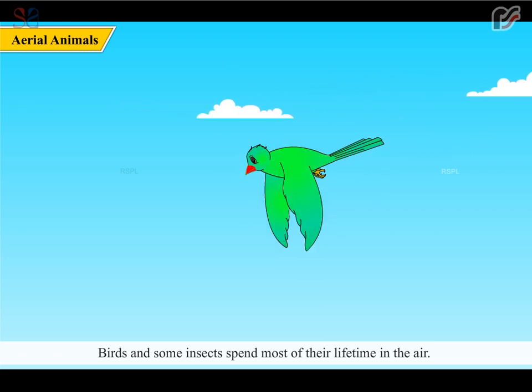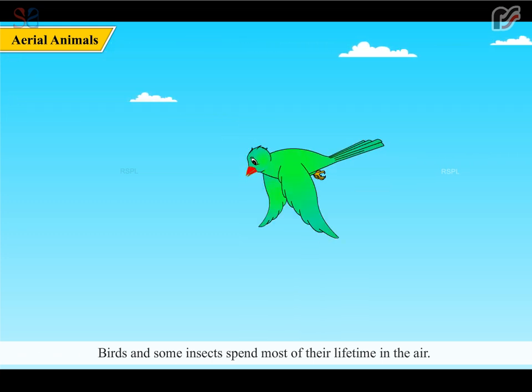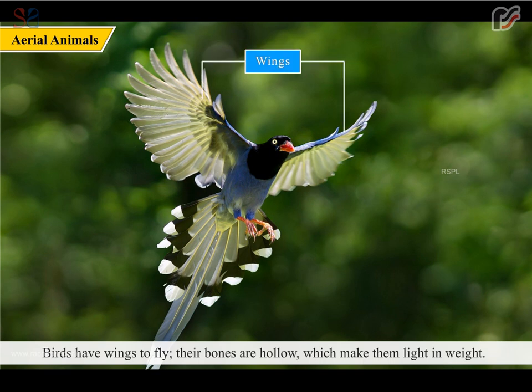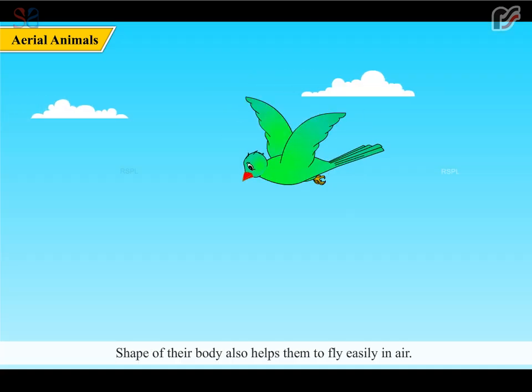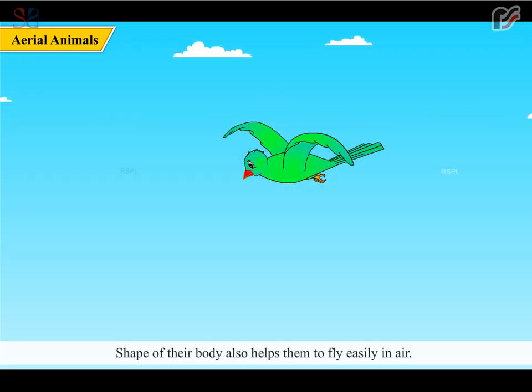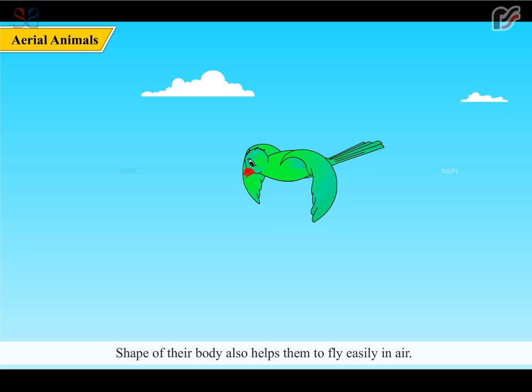Birds and some insects spend most of their lifetime in the air. Birds have wings to fly. Their bones are hollow, which make them light in weight. Shape of their body also helps them to fly easily in air.